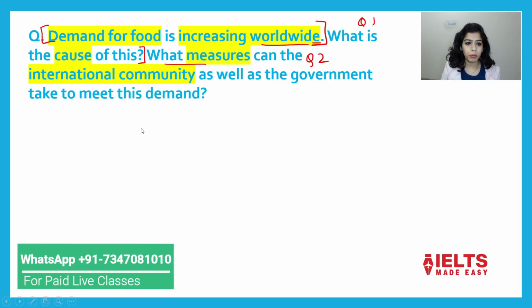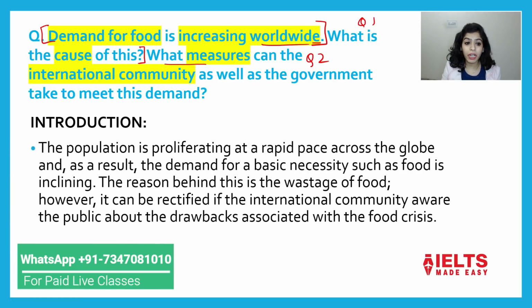Now what are we going to do? We have introduction here. Just look at the way I am going to do this. The population is proliferating at a rapid pace across the globe, and as a result the demand for a basic necessity such as food is inclining.